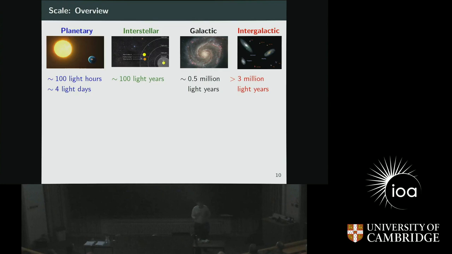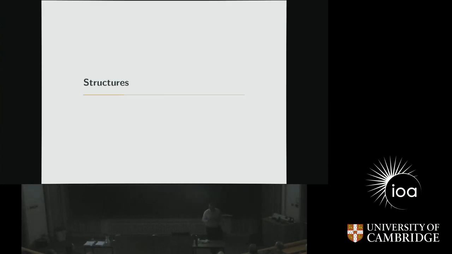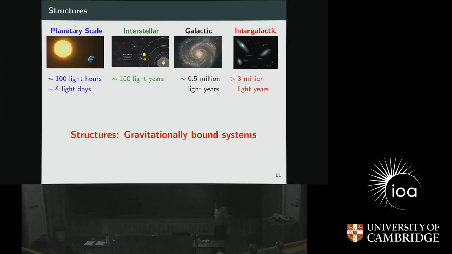So on all these scales, there exists a structure. There exists some pattern. And this is what I'm going to discuss. First of all, I'll define what I mean by structures, and then I'll discuss examples of the structures that we see on these different scales. So when we say a structure in the universe, what we mean is a gravitationally bound system. For example, if you have the Earth and Moon, the Moon cannot leave the Earth and go away unless a force acts on it. So that means the Moon is bound to the Earth.